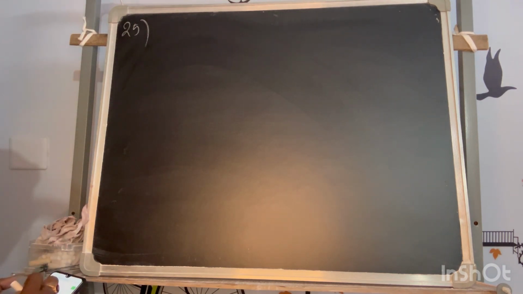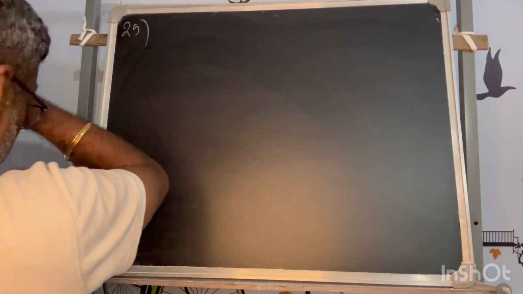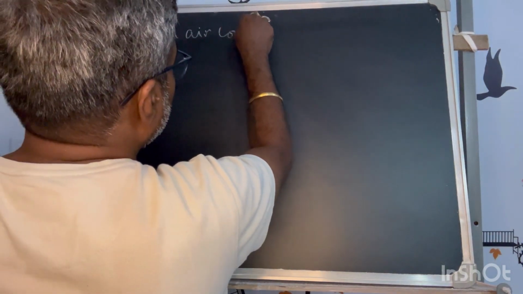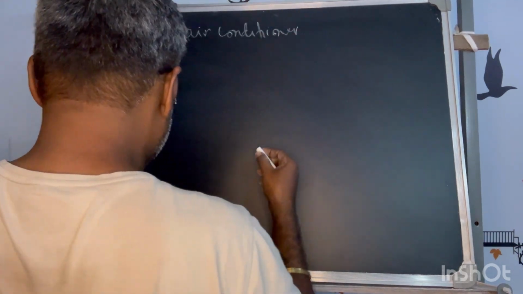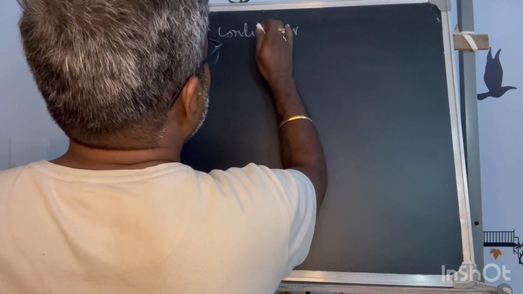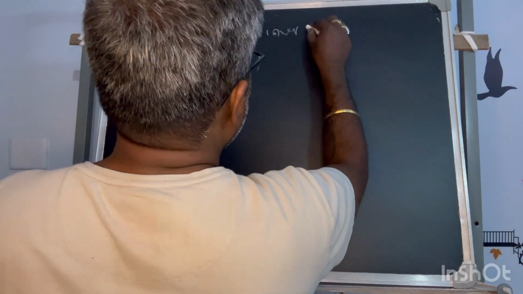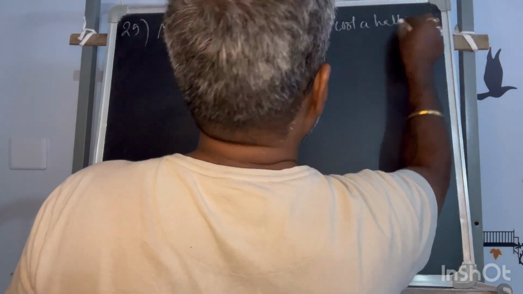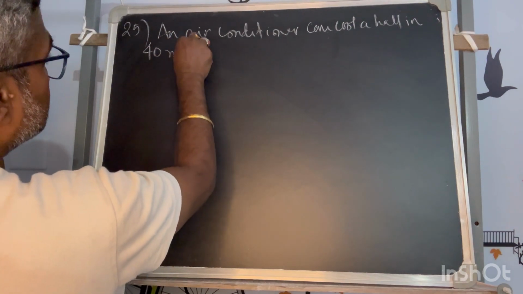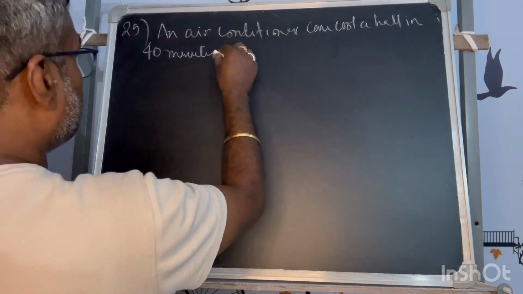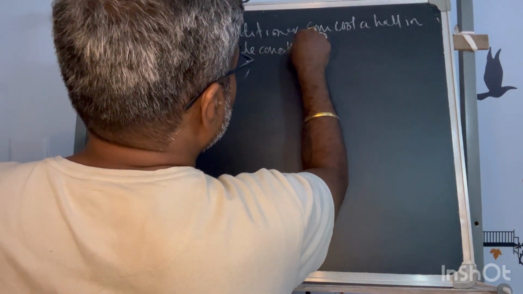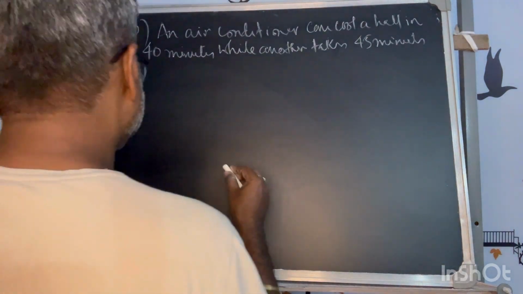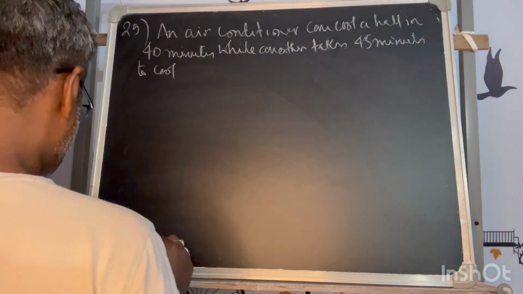So number 25. An air cooler and air conditioner can cool a hall in 40 minutes, while another takes 45 minutes to cool under similar conditions.